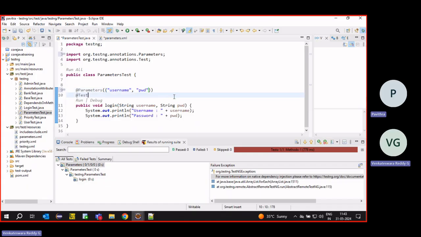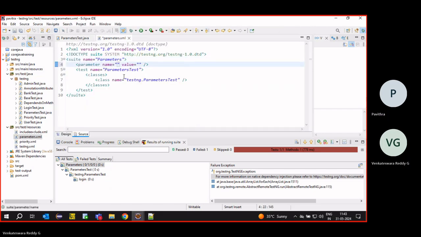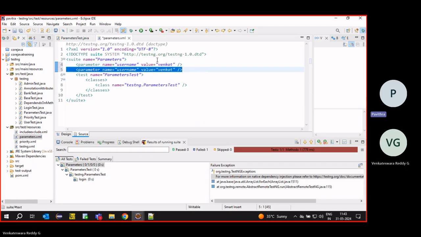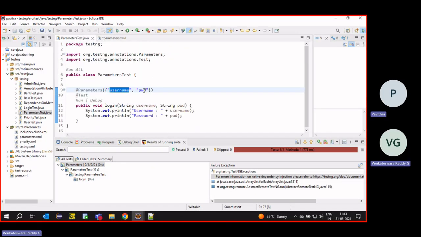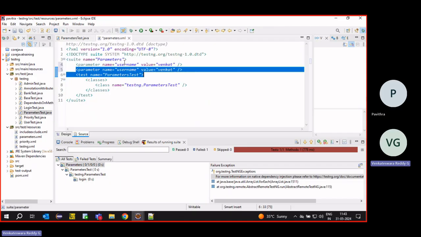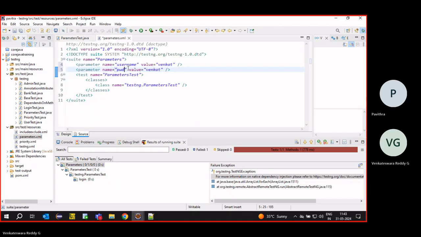Then the same name I have to give here: name username. What is the value? Suppose Lincoln. Then the next parameter name, same as what I have given here, password.